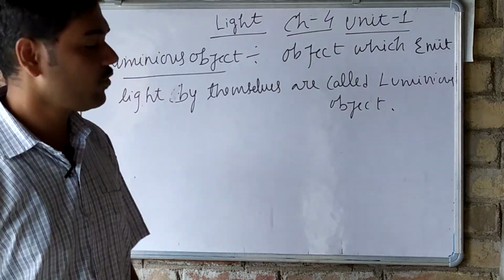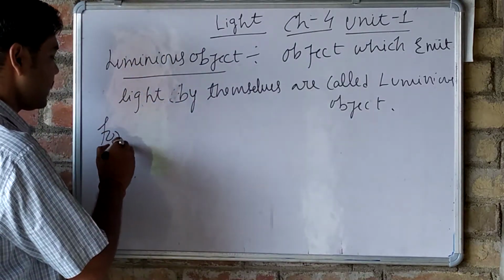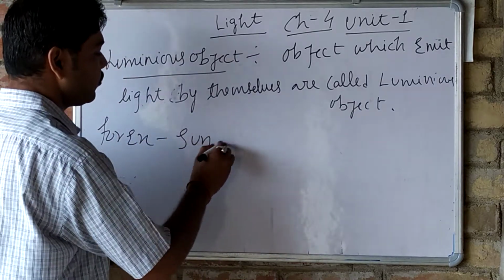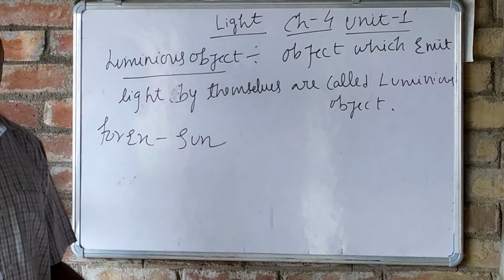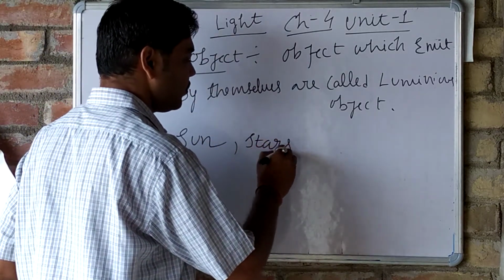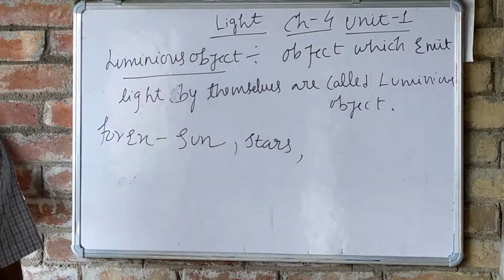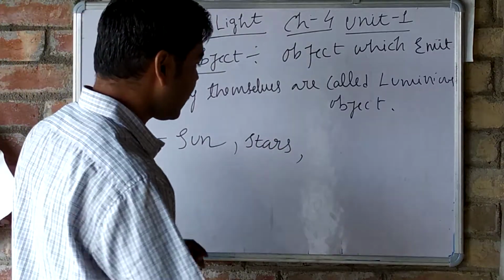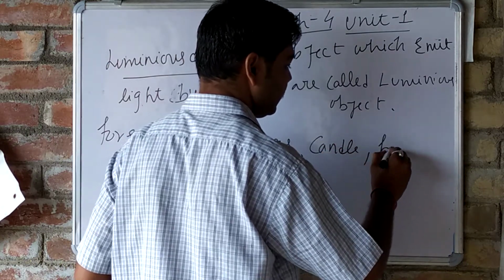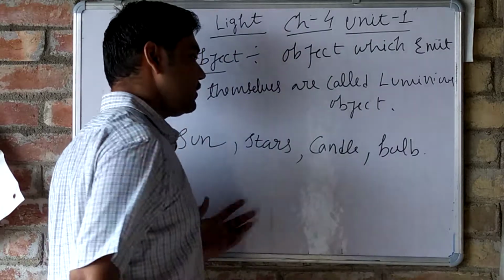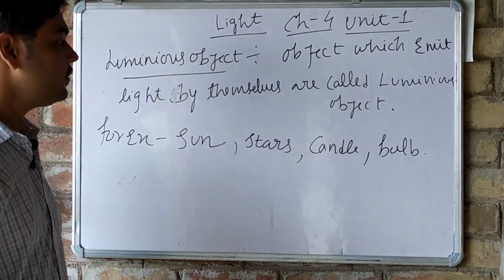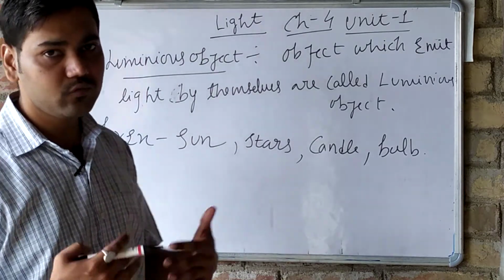There are many objects, for example, the sun emits light of its own, so it is a luminous object. Stars emit light of their own, so they are also luminous objects. Candle emits of its own, bulb emits of its own. So all these are examples of luminous objects. Luminous object means those sources which emit light of their own.